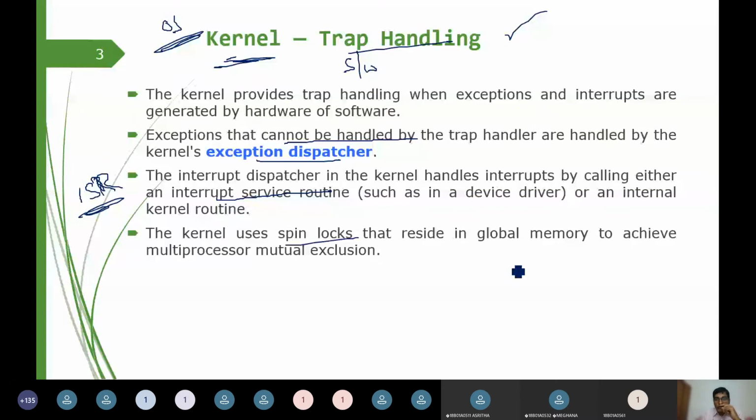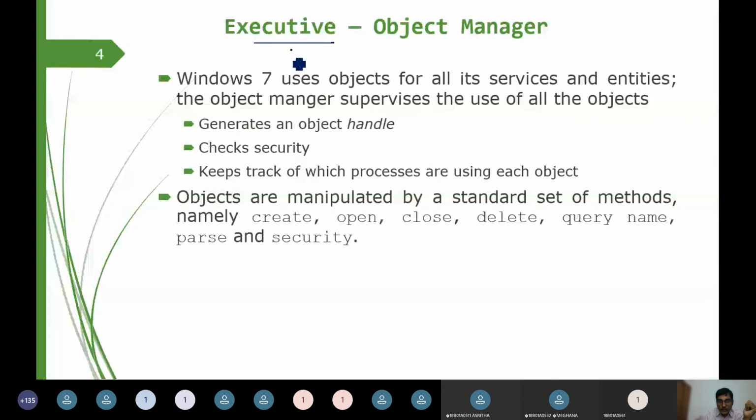In Windows 7, we just talked about this. The executive is part of the kernel mode. And in Windows 7, everything is taken up as an object. Objects have a manager to maintain them, whether they are interrupts or system calls. So they have to be serviced. For that we say there are services and entities.